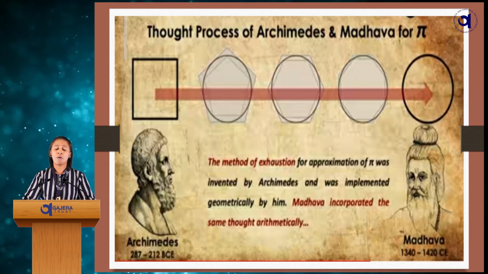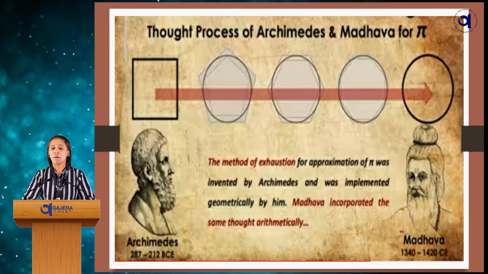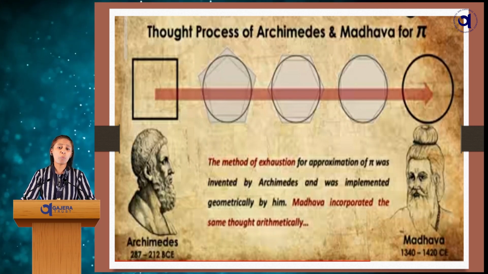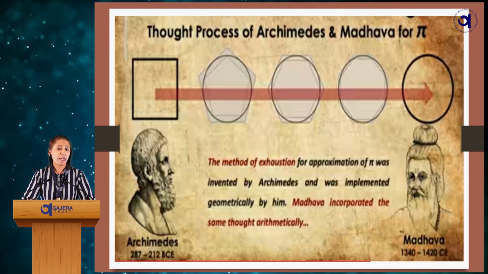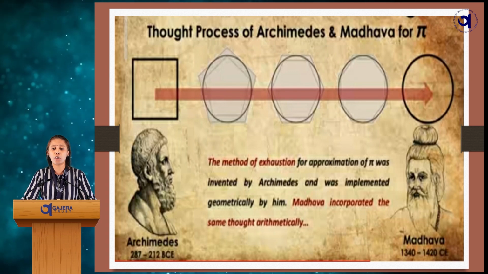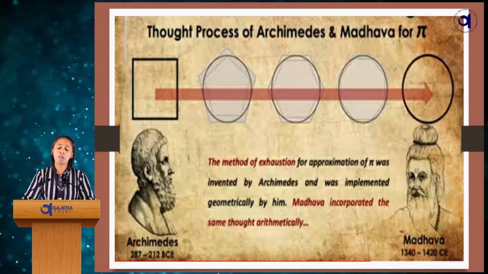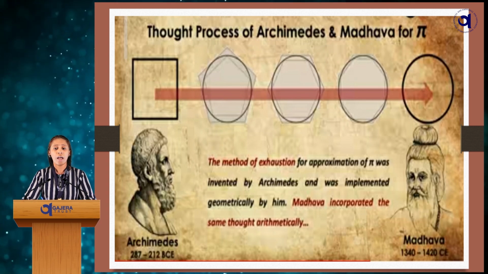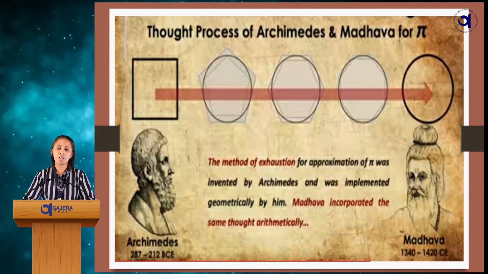Now, coming to the 14th century, this period was a game-changing period. Here I would like to compare the thought processes of Archimedes and Madhavacharya from India. Archimedes always worked with a geometrical process, and Madhavacharya used an arithmetical process.